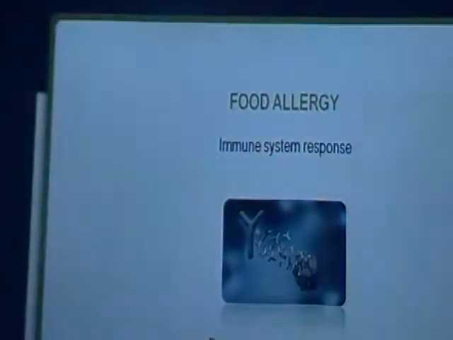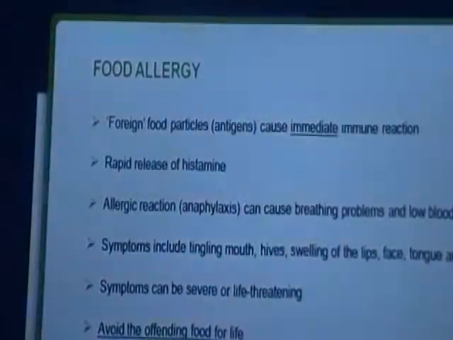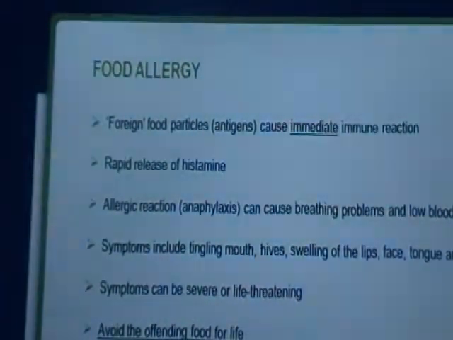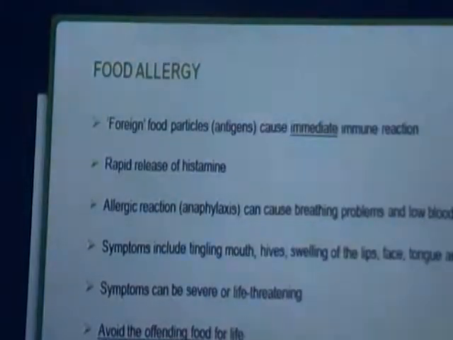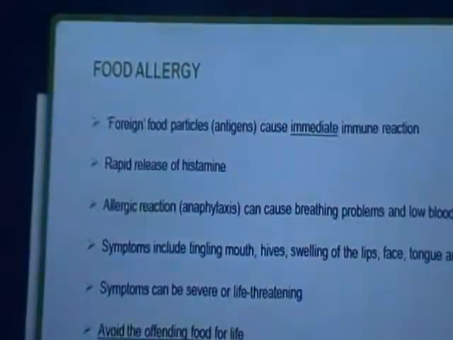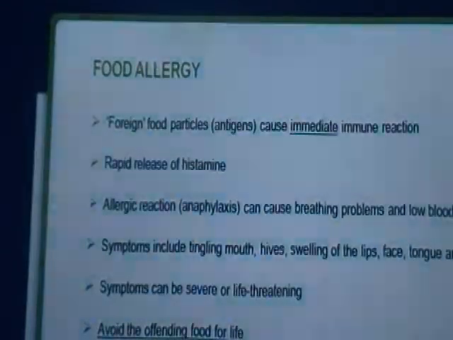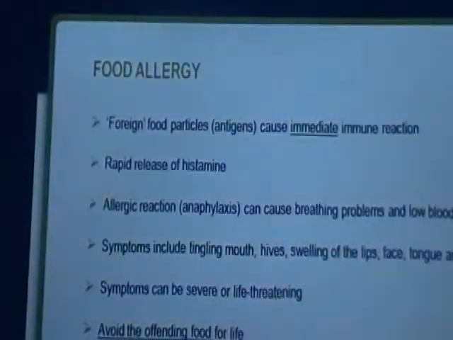As we have already discussed, mostly allergies are caused due to the production of IgE antibodies. Now the foreign food particles which cause an immediate reaction due to IgE antibodies have been classified under food allergy. This is caused due to the rapid release of histamines, which get activated due to the activation of mast cells. The histamines are released and the immediate reaction to food can be caused. And this can cause various symptoms like breathing problems or anaphylactic shock.